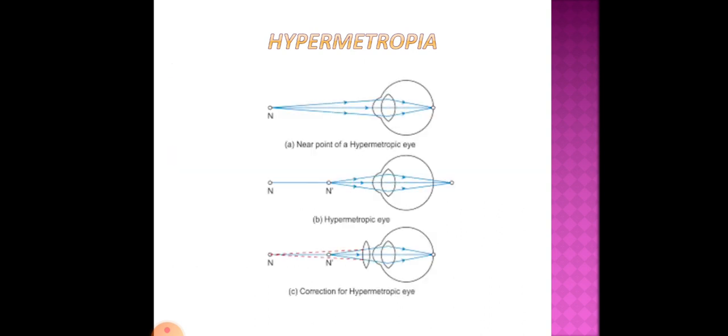Now again, from this diagram, let us try to understand what hypermetropia is. The first diagram is a normal eye, where the image is formed on the retina. In the second diagram, as you can see, the image is not formed on the retina, but behind the retina. In the third diagram, when a convex lens is used, it causes the light rays to converge on the retina and the image is formed. So this is how a hypermetropic eye is corrected with the help of a convex lens.